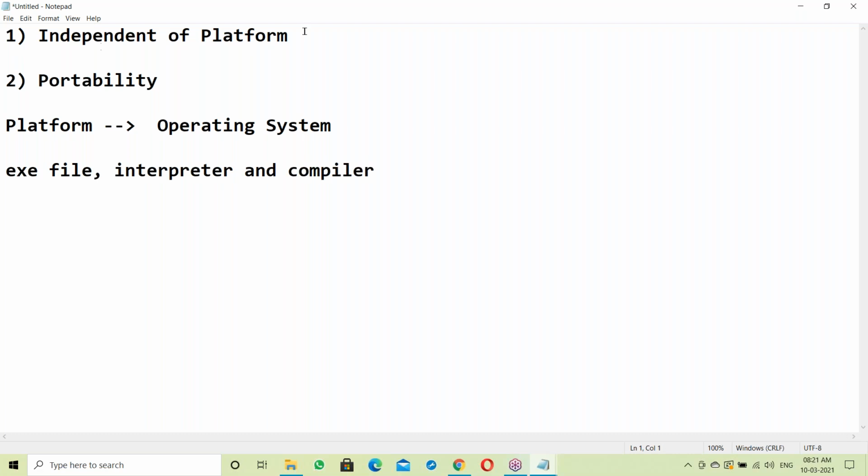To understand independent platform and portability, you must have OS knowledge: how the OS is working. Next, what is an exe file, that understanding is required here. Next, what is an interpreter, what is a compiler; these concepts are required.